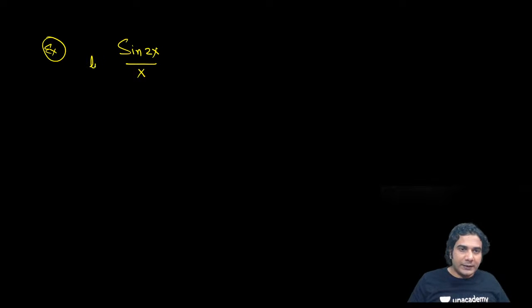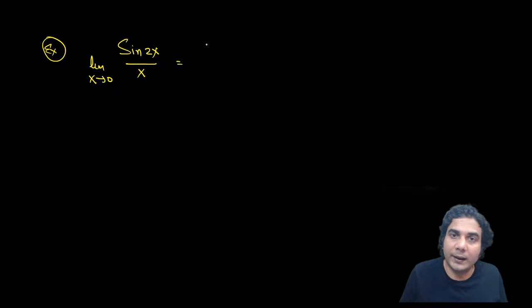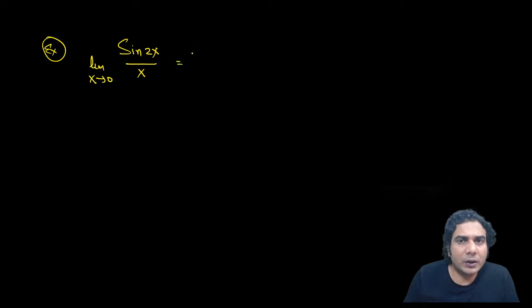Otherwise there's no point. Otherwise, see, I'll give you some examples, okay. If I ask you the limit, do not get confused. If I ask you the limit of sin 2x upon x, all right, x approaching 0, see what will happen. Whenever you have sin theta upon theta and theta approaches 0, you need to write 1, okay, if there's no greatest integer or fractional part. Then forget about 1 minus or 1 plus. You can directly use 1.